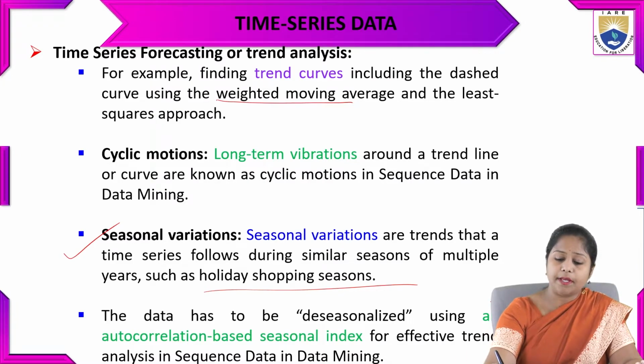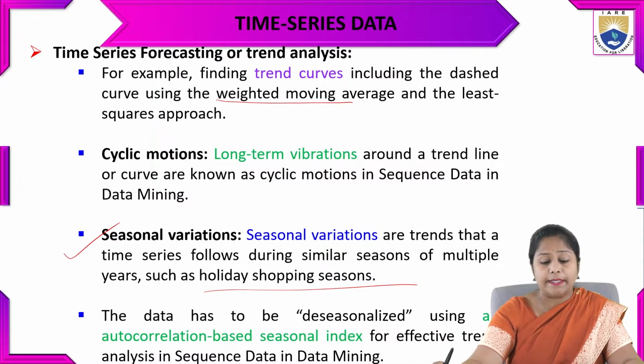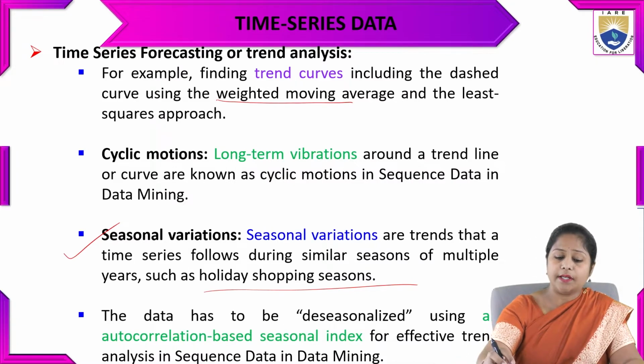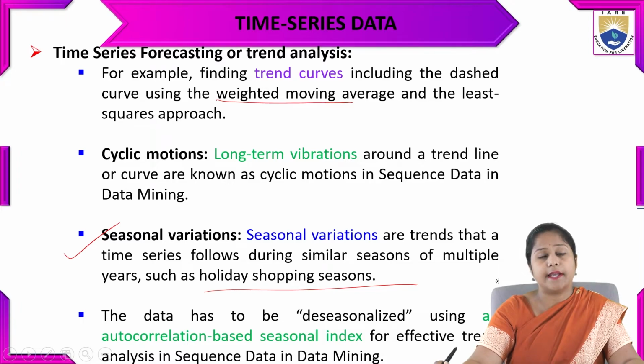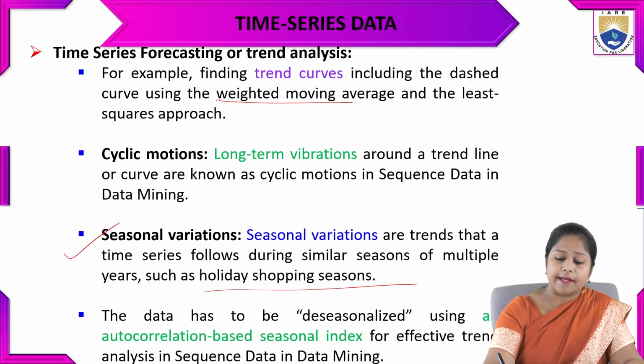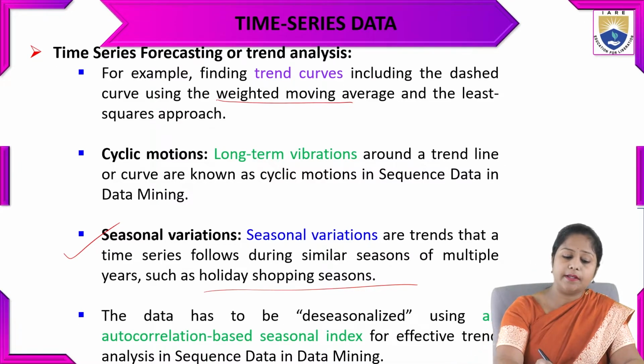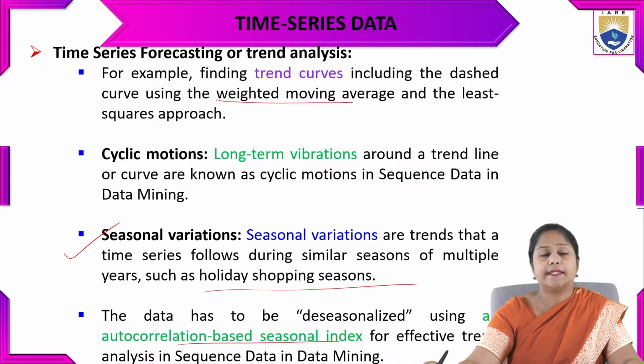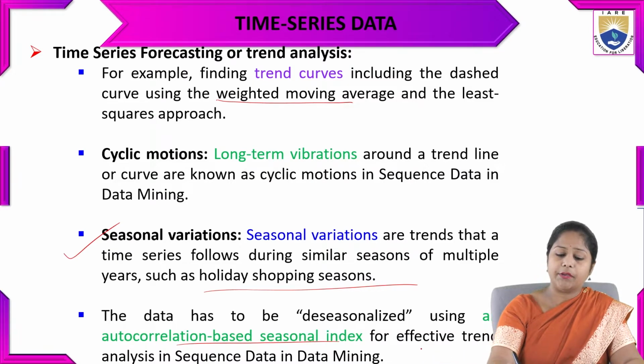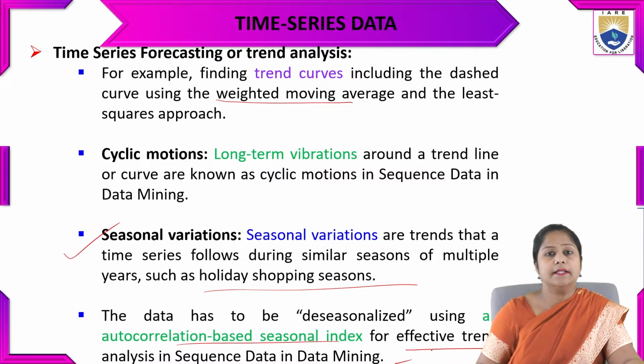The data has to be de-seasonalized using an autocorrelation-based seasonal index. While we are going to mine the data, the model we have to use is an autocorrelation-based seasonal index to de-seasonalize that data for effective trend analysis over the sequence data.